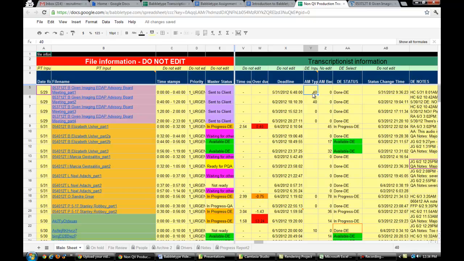Or 20, just the number. Just drop the AM acronym. Just type there the number 20, or let's say you have just finished 15 AMs, then just type there 15. Please be honest when you type the number of AMs you have transcribed, since production tracking will still be checking on your files and they will be able to know exactly how many AMs you have done so far. But this should be done on your part. So always update this column, especially every 2 hours.